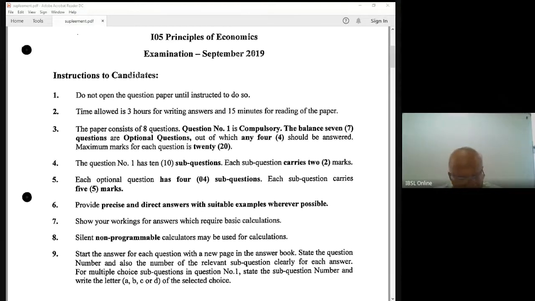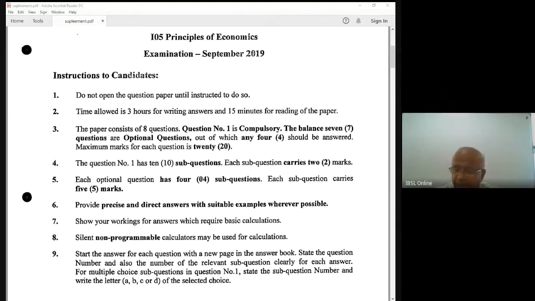Today is our last session. My plan is to have a kind of revision session and discuss one of the past papers, the latest one. If you have time, we will discuss the two papers. The September 2019 paper, I believe you have a copy of that, but I have uploaded it, no problem.